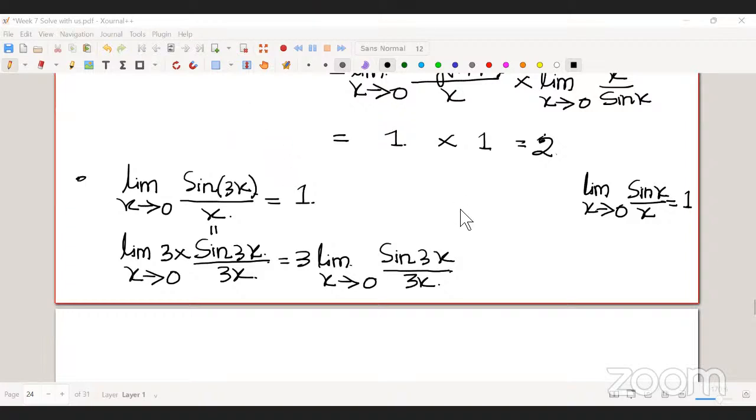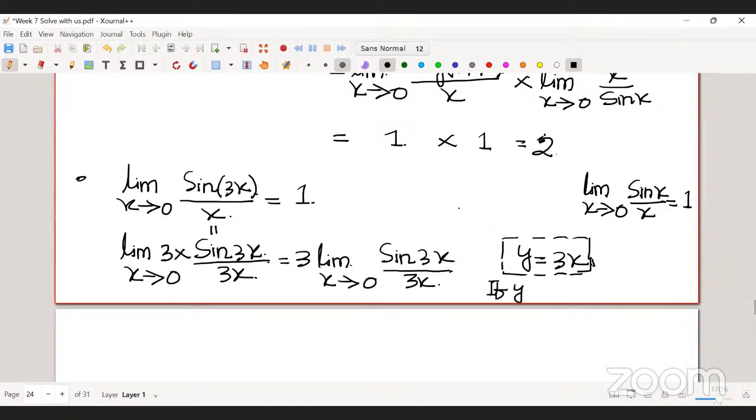Okay, so now we have this: limit as x tends to 0 of sine 3x by 3x. Now we substitute y as 3x.